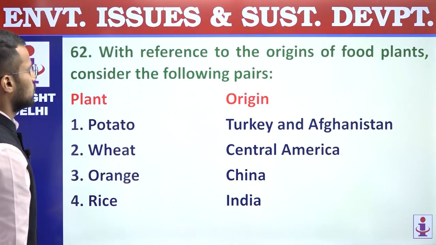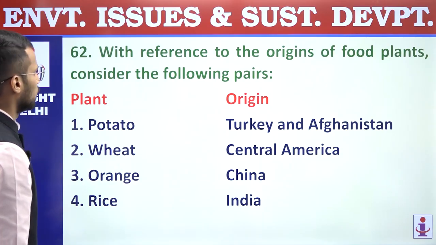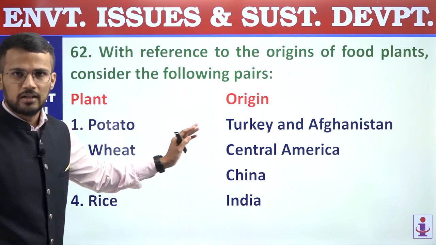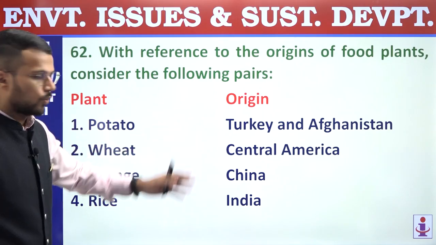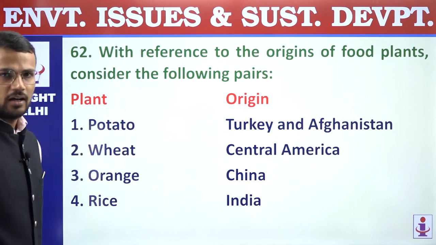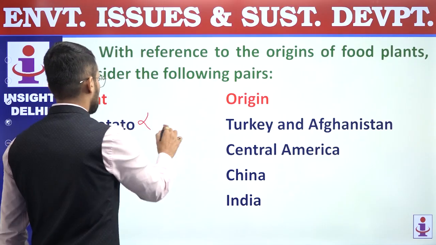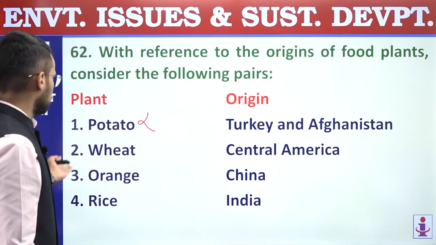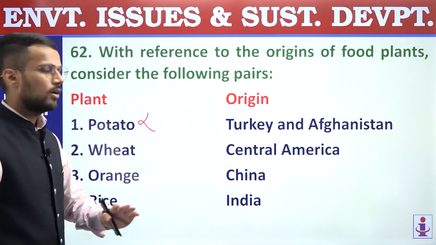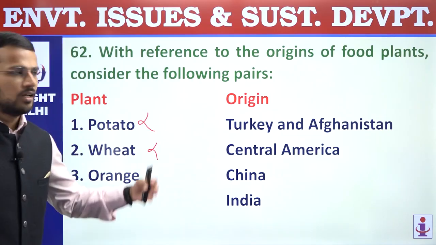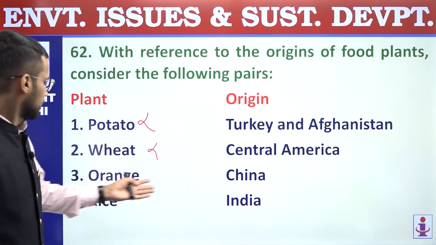62. With reference to origins of food plants, consider the following pairs. So on one hand we have plants, and on the other their region of origin. First, potato. It is matched with Turkey and Afghanistan, which is incorrect because potato originated in South America. Second, wheat is matched with Central America, which is also an incorrect pair. Wheat, its origin is in Turkey and Afghanistan.